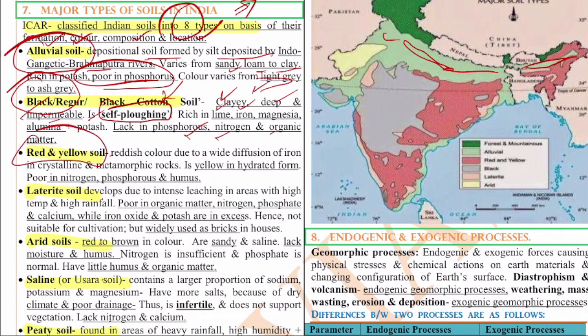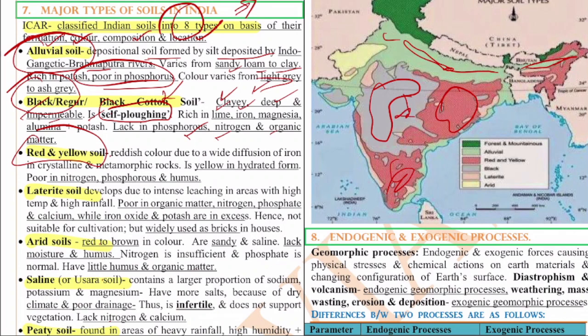Here you can see in this picture, this is the red soil. Surrounding it, you will have the yellow soil as well. And yeah, black soil we haven't seen. This is the black soil. In the central part of India, we will generally find this black soil.